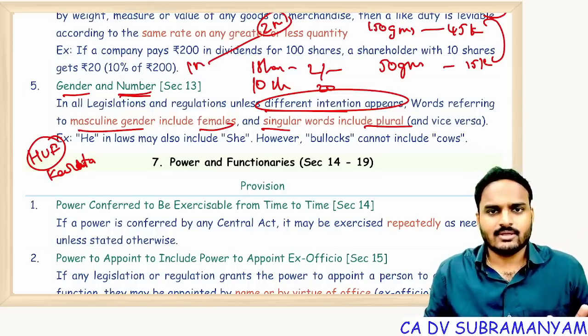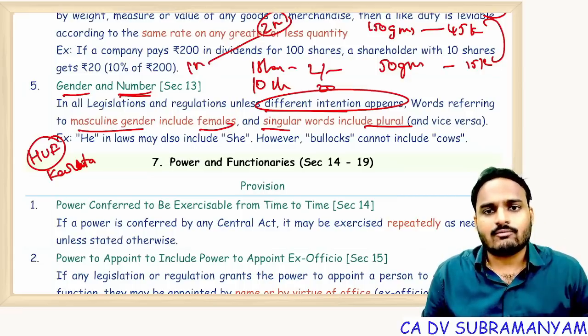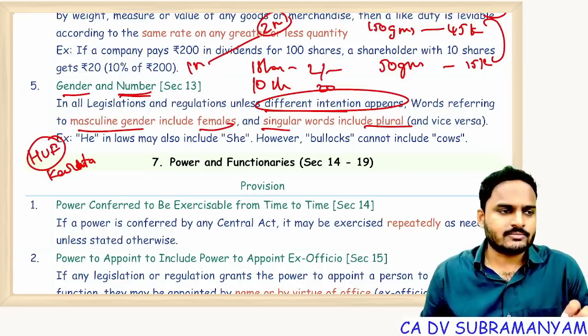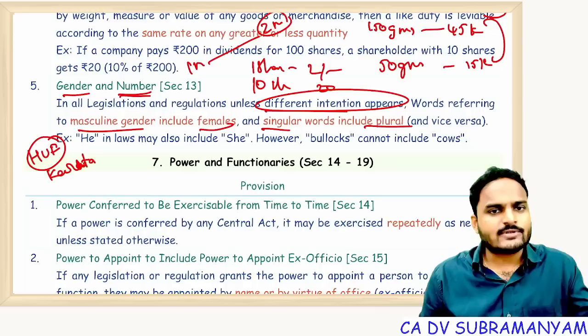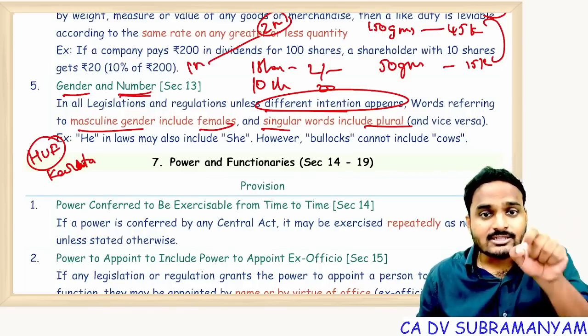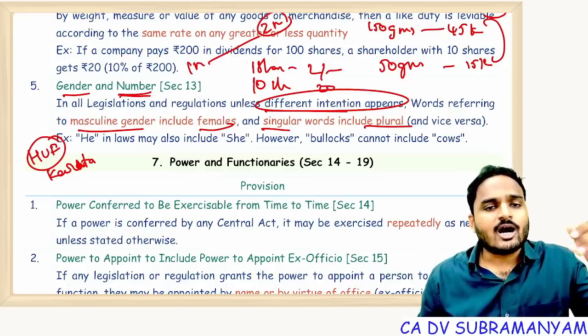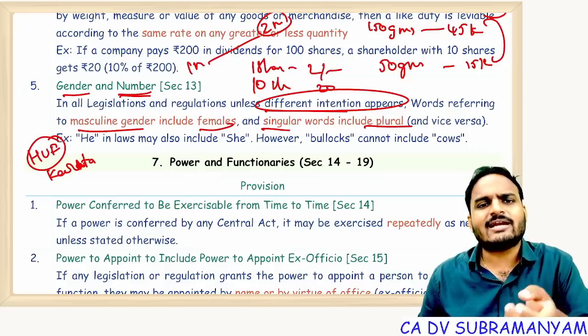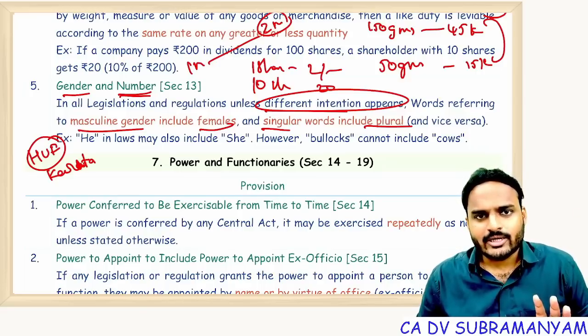That's it. Next one, singular words include plural words. Suppose an officer in default will get punishment. Suppose there are 2 officers who committed default. Now, officer in default, this singular word includes plural. That means however many people committed the mistake, all those people will get punishment. Getting my point, everyone?